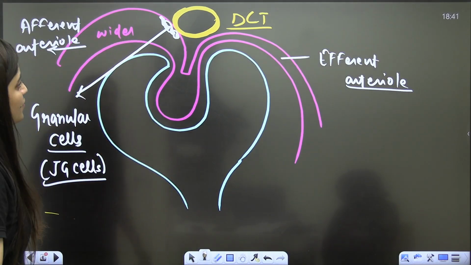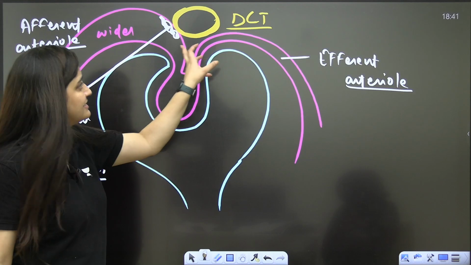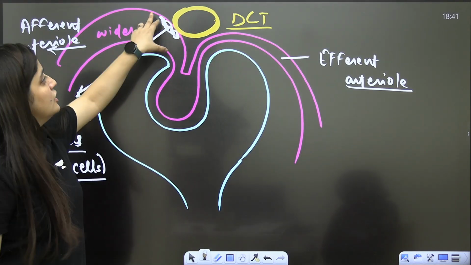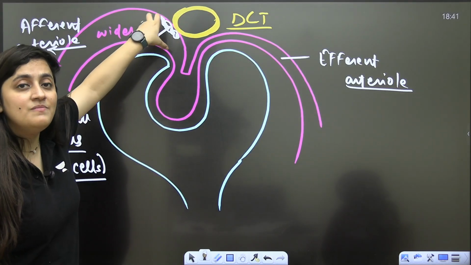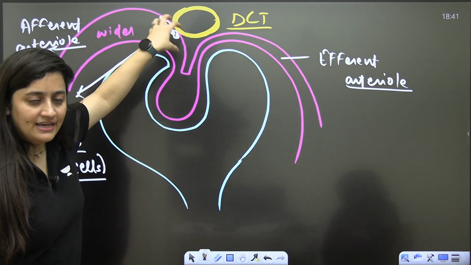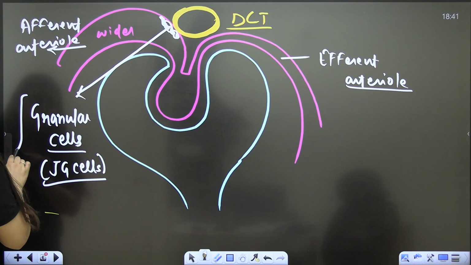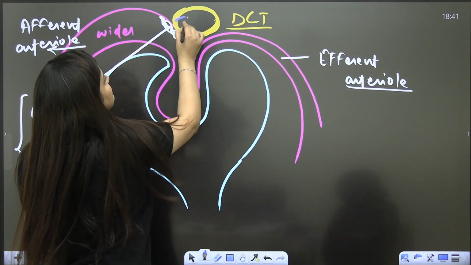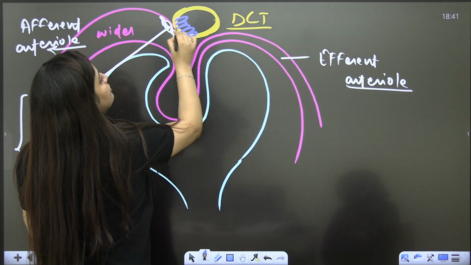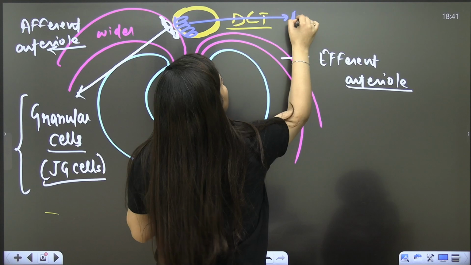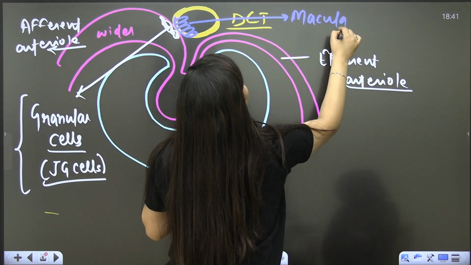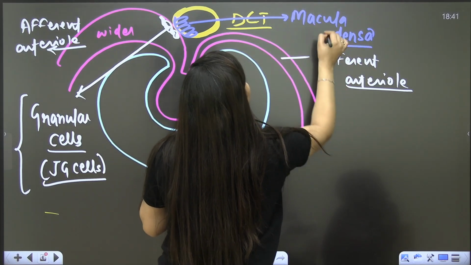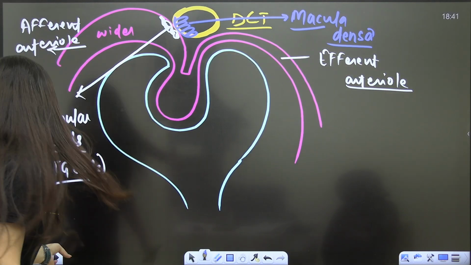So basically what is the point here? These arterioles are coming in contact with the DCT. In the smooth muscle cells here you will see the granular cells, also known as juxtaglomerular cells, and the cells of this distal convoluted tubule will also get modified, and we will call them macula densa. This is the first thing that you need to understand if you want to understand this topic.